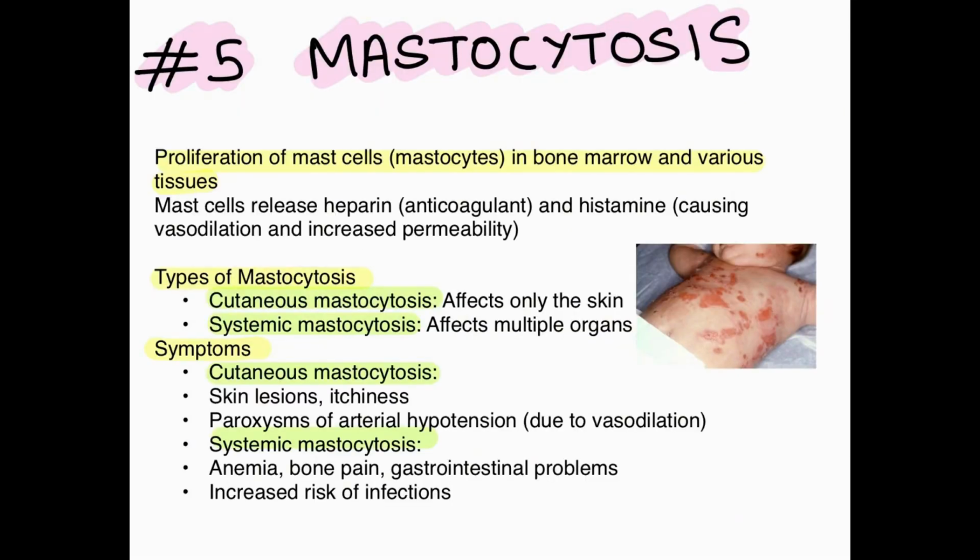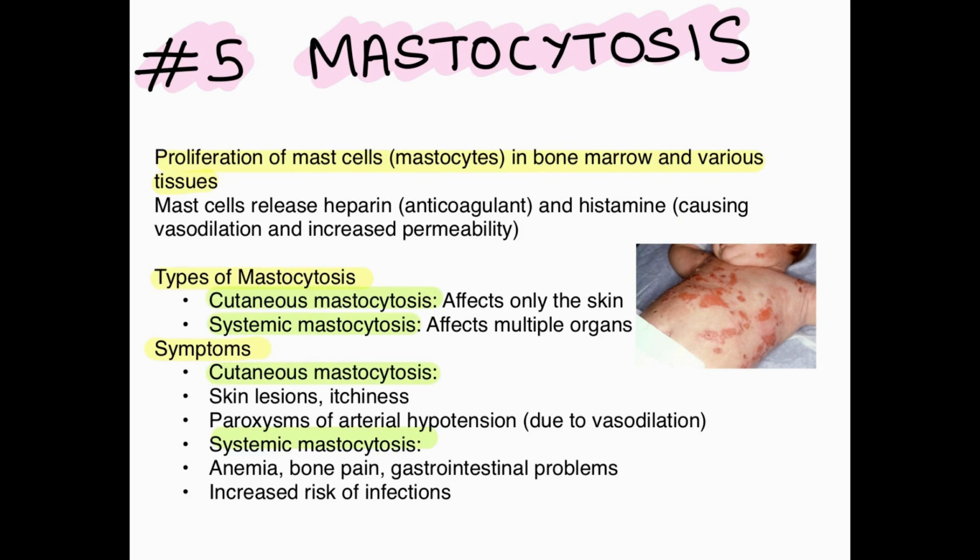Lastly, we have mastocytosis, and it is a condition which is characterized by the proliferation of mast cells. They're also called mastocytes in the bone marrow and various tissues and organs. Mast cells are a type of white blood cell, as we know. They're similar to basophils. They release heparin, which is an anticoagulant, and histamine, which lead to vasodilation and increased vascular permeability, and this results in edema and rash.